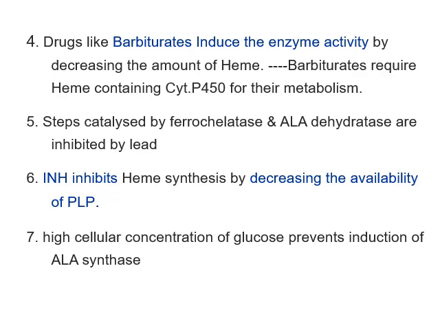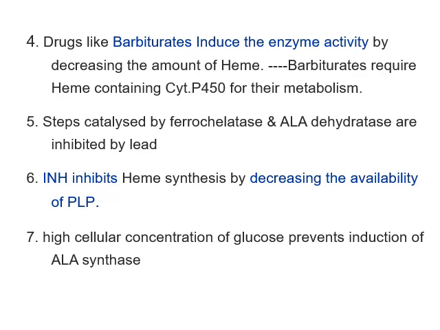Now another factor: drugs like barbiturates, which induce the enzyme activity by decreasing the amount of heme. Barbiturates require the heme-containing cytochrome P450 enzymatic system for their metabolism. So with the introduction of barbiturates, which is a central nervous system drug, heme biosynthesis can be inhibited and the Hb level drops, which can even lead to anemia.